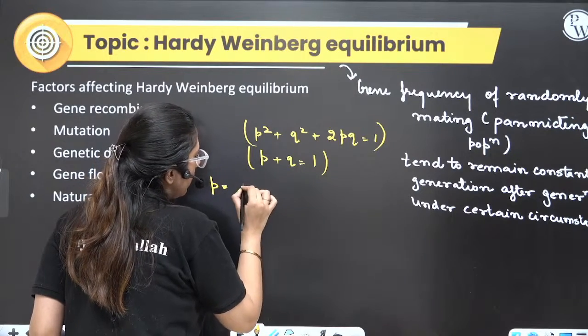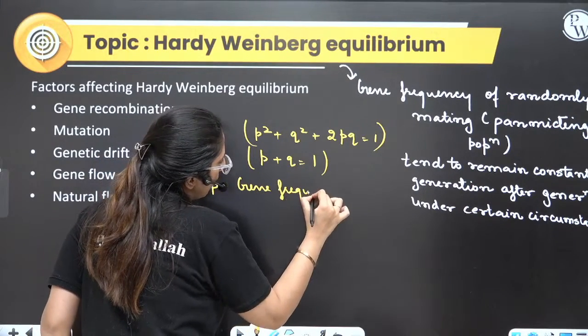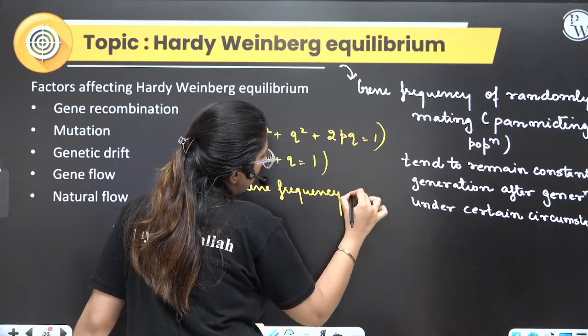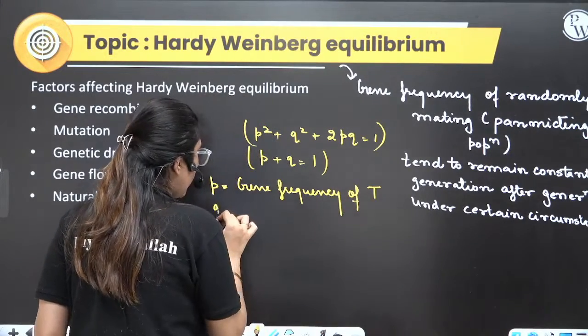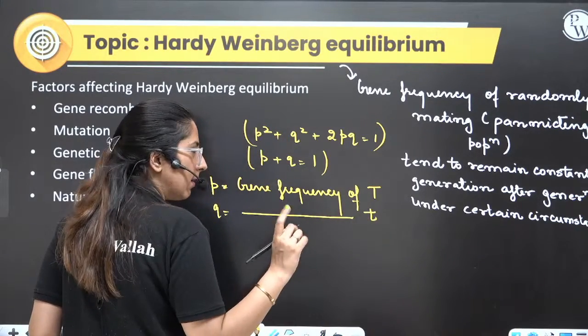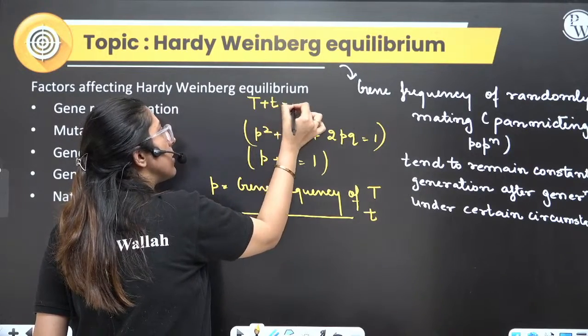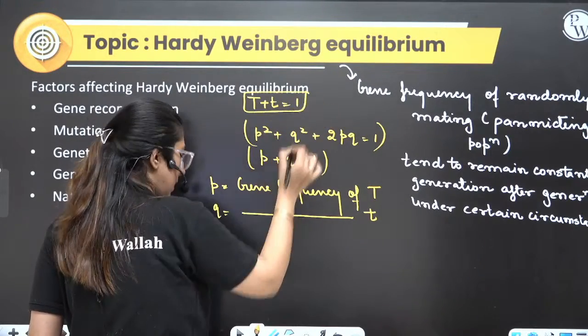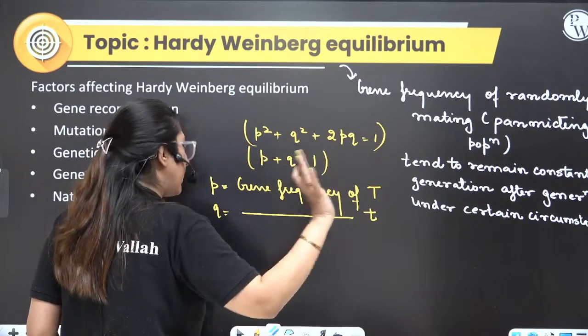That is gene frequency of, let's say, capital T. Clear? Q is gene frequency of small t. Clear? So they say capital T frequency plus small t frequency is also equal to 1. This is what they say. Either individual, they will be having capital T or small t, that is same.